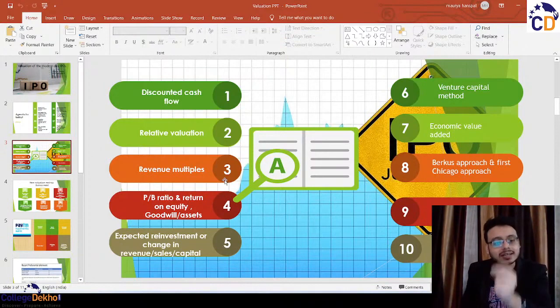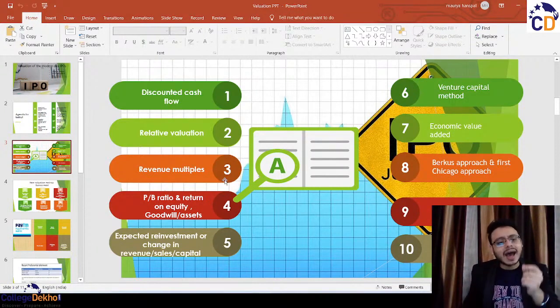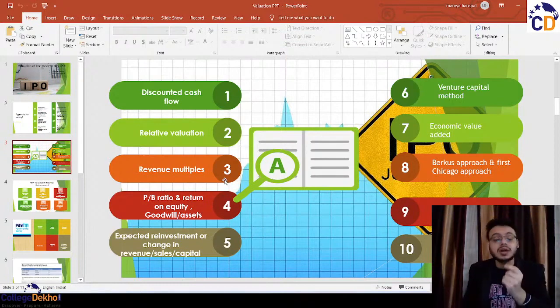But when the market is in a phase of recession, these IPOs don't come. And even if these IPOs come, they would maybe come in a phase of consolidation, when the market is moving sideways. At that time, they may have a discounted value. That is something we need to consider.